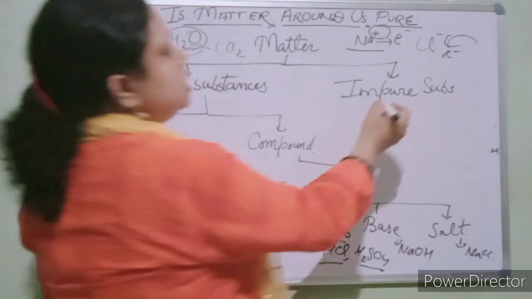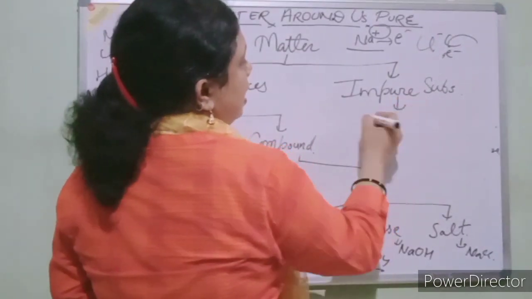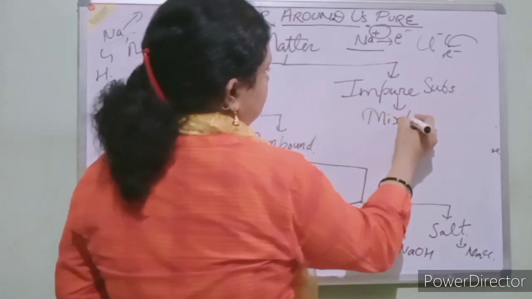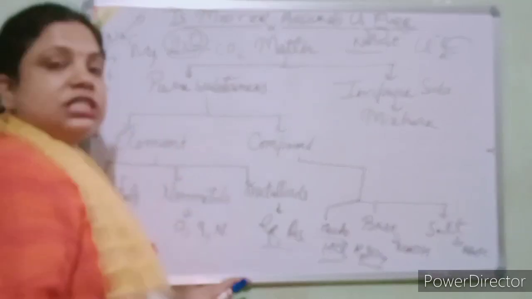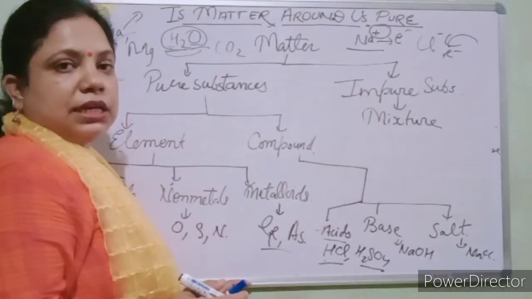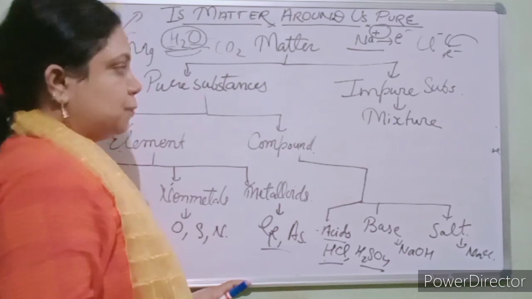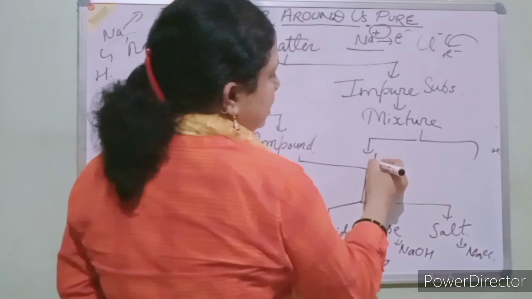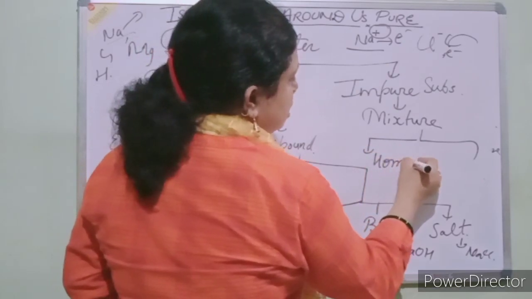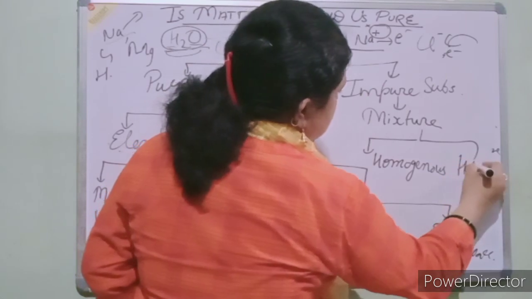Now students, impure substances. Impure substances are mixtures. Okay? They are not made of the same kind of particles. They are made of different types of particles also. Mixtures are divided into two categories, that is homogeneous and heterogeneous.